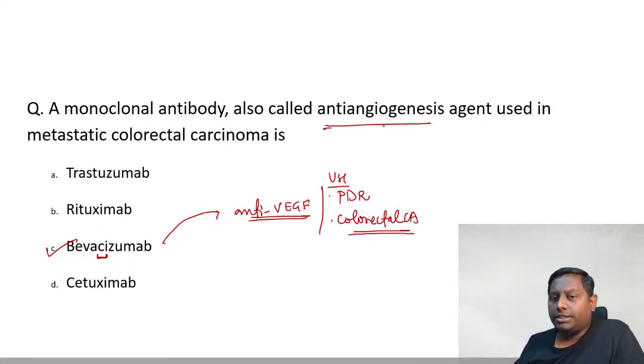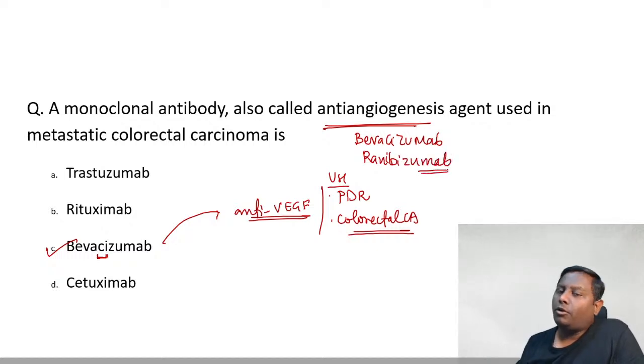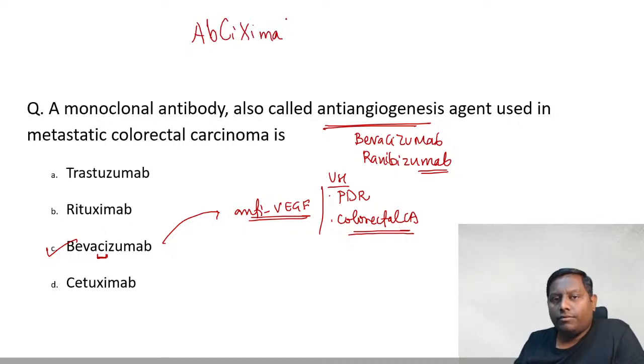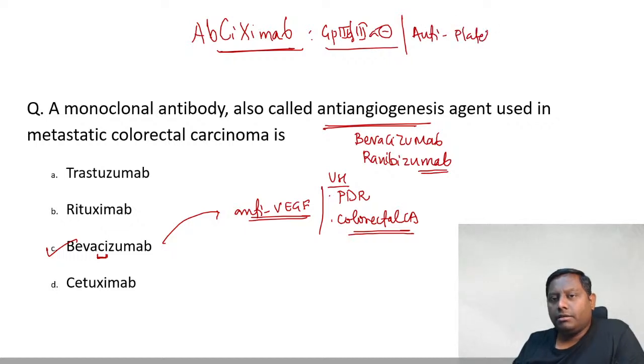There are anti-angiogenesis agents. One is bevacizumab and ranibizumab. These are the humanized monoclonal antibodies. Okay. Similar to these, we have one more by the name of abciximab. It's also a chimeric monoclonal antibody that is having GP2B 3A inhibiting property. It's one of the antiplatelet drugs.